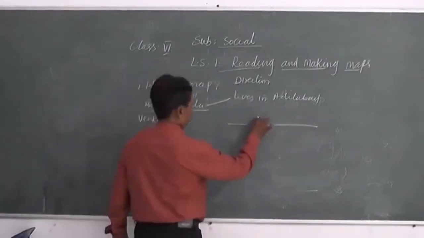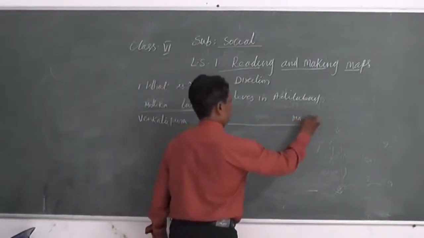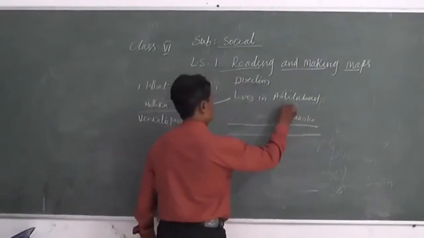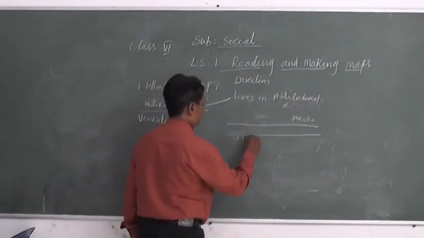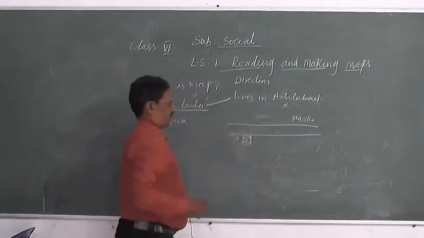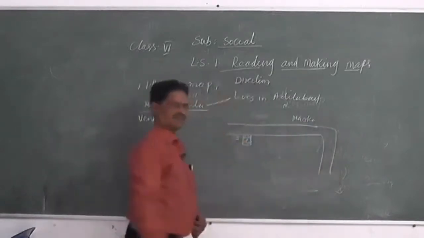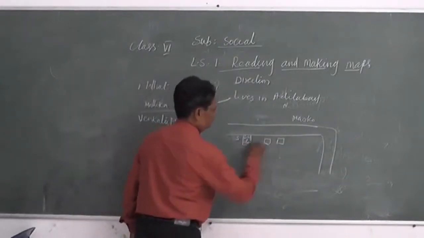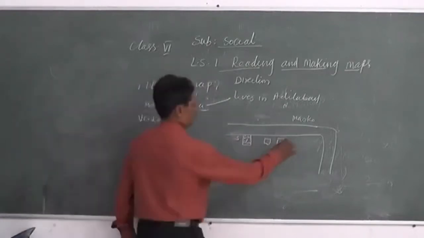Okay? So this is the marketplace. And this is the way. Suppose this is the direction of the north. On the south side, there is a bus stand. And again, turn towards like this. So here, some settlements are there. Settlements mean the places where people are living, house settlements, colonies.